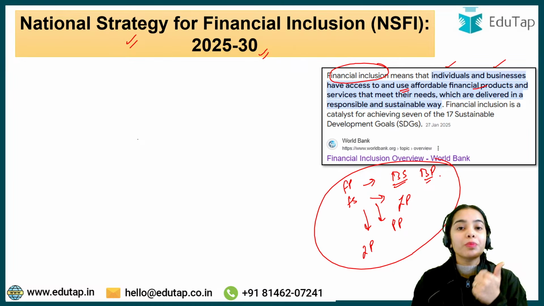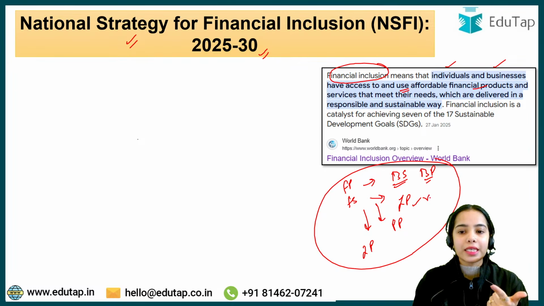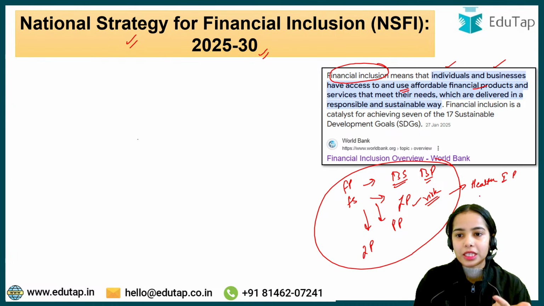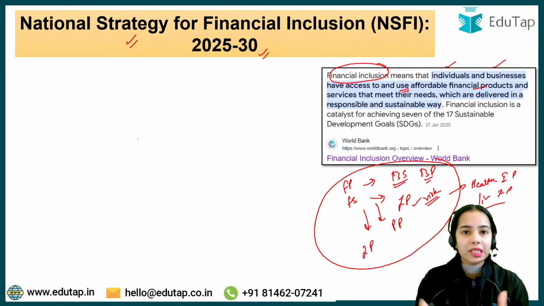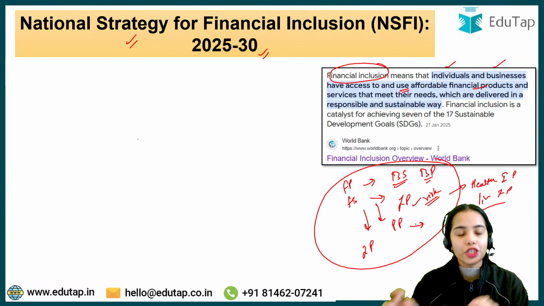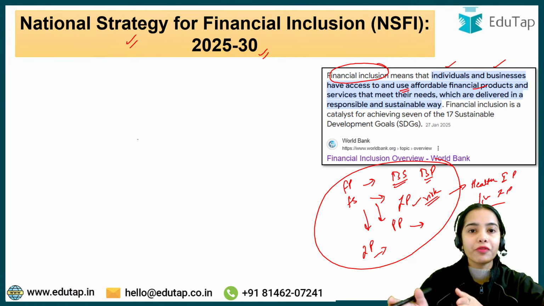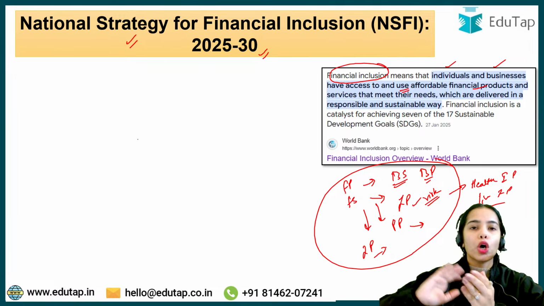Why is it required? Because people should have bank accounts so that they have the means to save and the means to take credit from the bank. They should have insurance policies so that their risk is managed, like a health insurance policy and a life insurance policy, so that their family is secure and their health cost is not much. People should also have pension facilities so that they are able to retire well and have a flow of cash even during their retirement period. People should have investment products so that they are investing and are secured after retirement, or secured for the future.